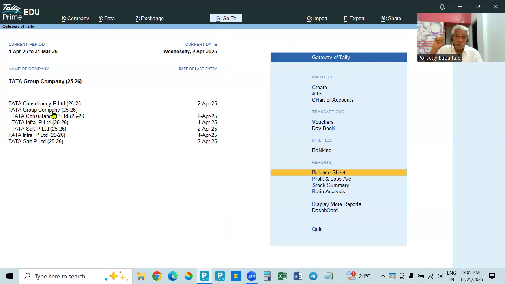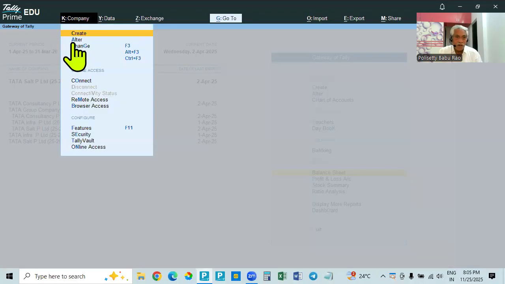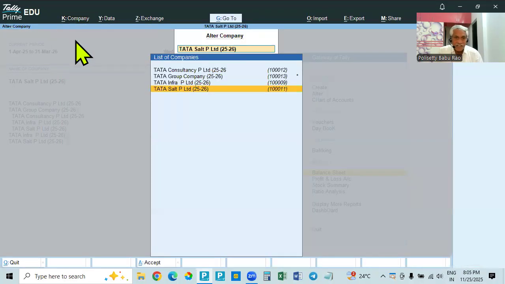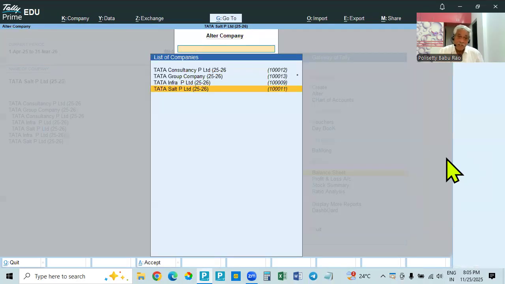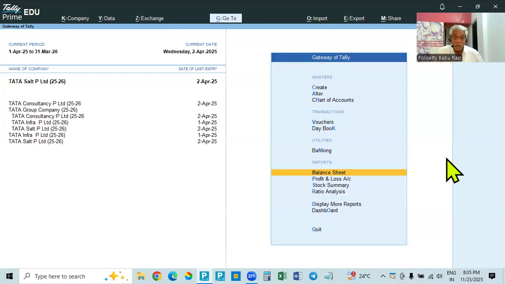If you want to delete in the database, then see here, this is the company. If you go here, go to alter and select this company, then Alt D, this will be deleted. So it will be deleted in the database also. This company will not be available. But from the group company, if you want to remove, we don't go there. So if you want to remove that, what to do? I'll tell you. Remove, we do in a different way.